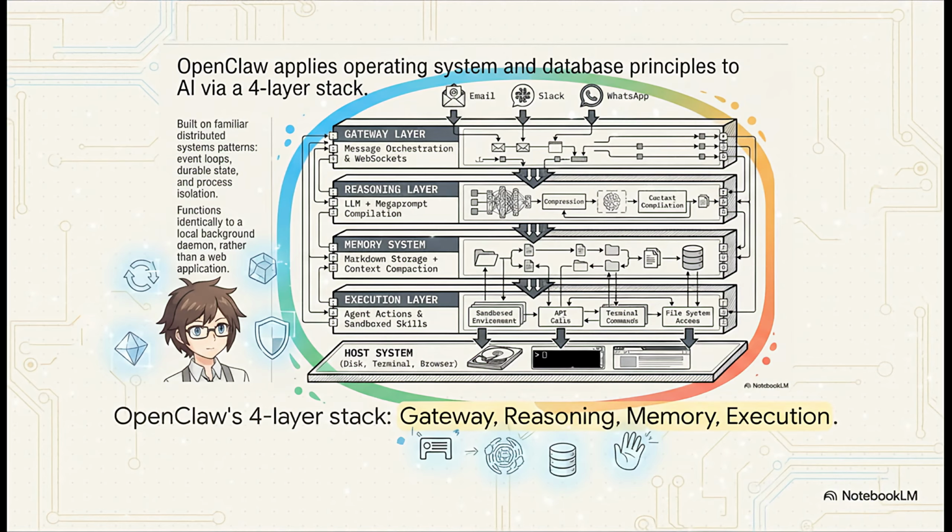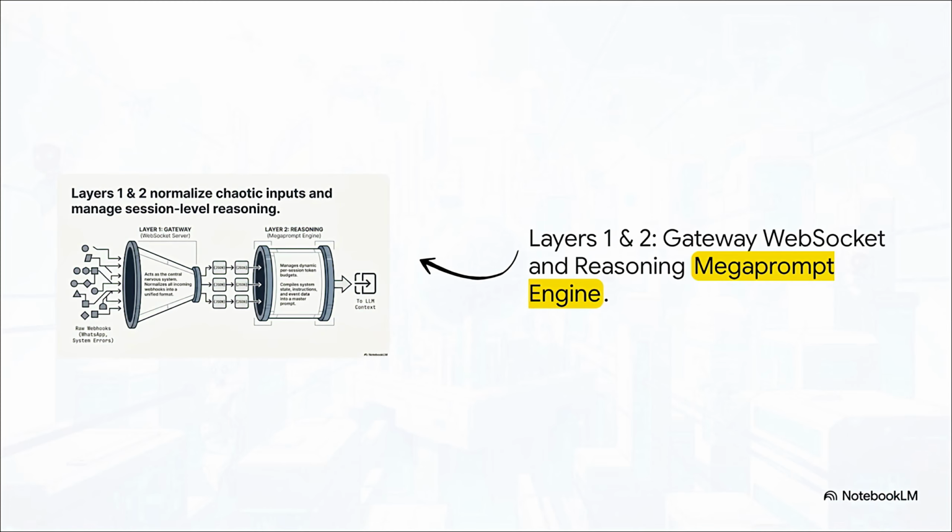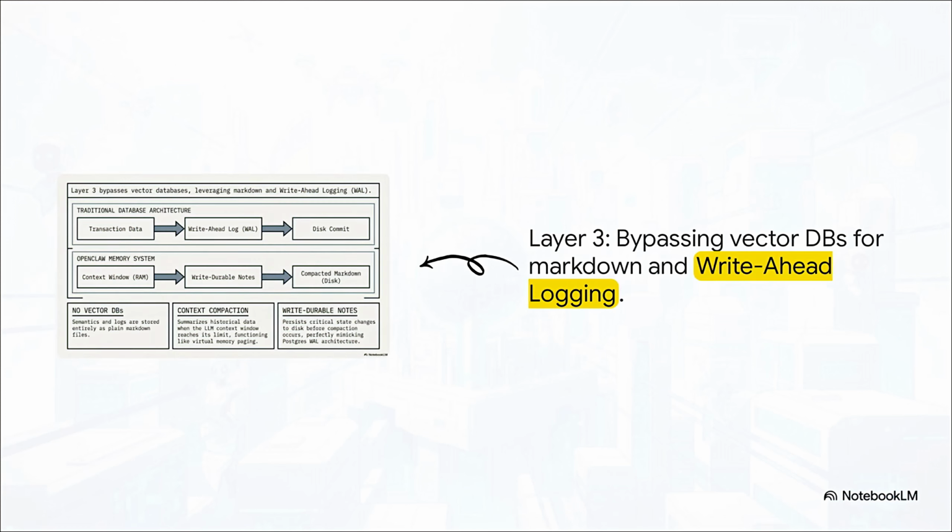Let's break these down. Layers 1 and 2 act as the brain and the central nervous system. The gateway layer is a local WebSocket server. Its job is to normalize chaotic, raw webhooks coming from WhatsApp, Slack, or system errors into a unified JSON format. It then feeds all that into the reasoning layer. Here, the engine manages dynamic per-session token budgets, compiling the system state and instructions into one master megaprompt for the LLM. Now, this right here reveals one of the smartest engineering decisions in the whole project.